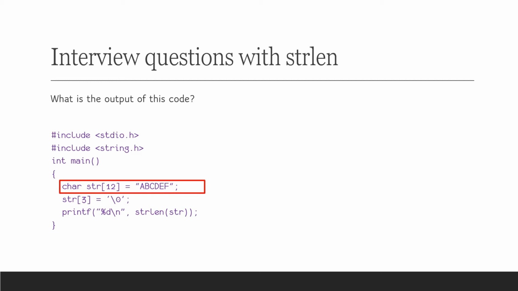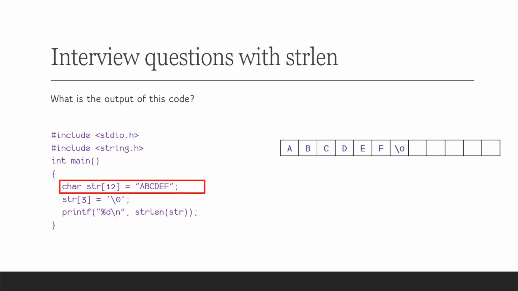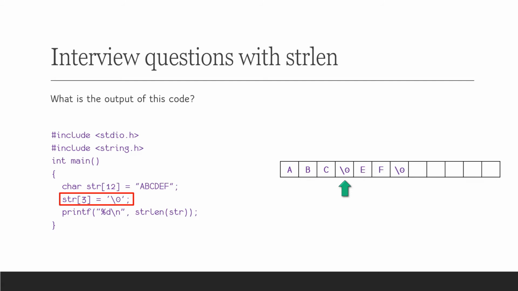The first line, char str[12] = "abcdef", allocates 12 bytes of memory and stores the characters from A to F inside it. As a string should always be terminated with a null, the byte after F is filled with a null. Next, str[3] = NULL. This line updates the 4th byte of the character array, so D is replaced with a null.